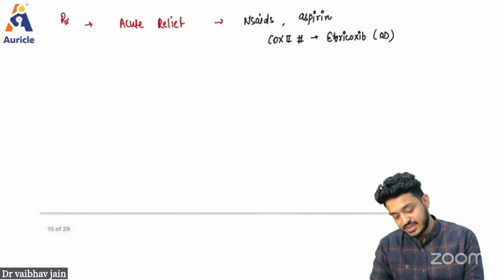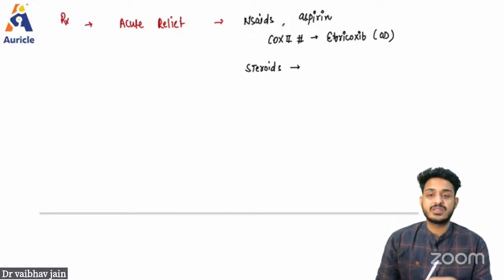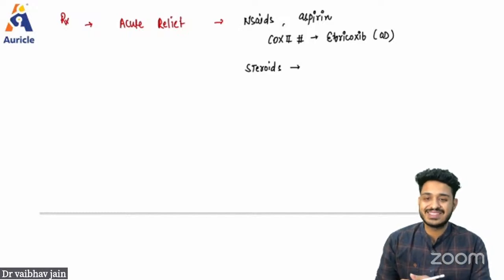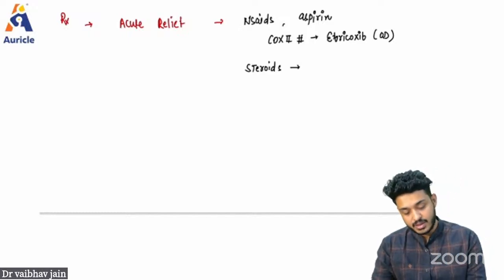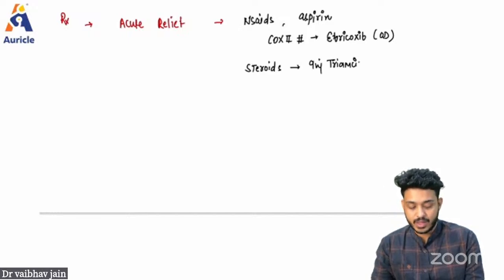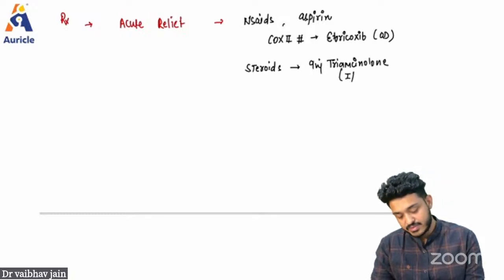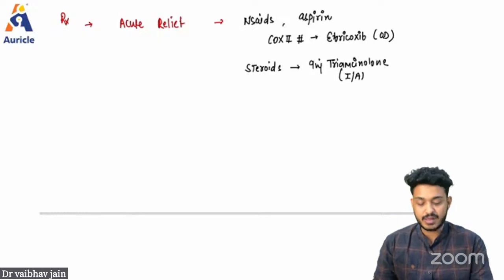Even if this is not working, then you can give steroids to the patient, because steroids are the choice in autoimmune diseases, right? So you can use an injection of triamcinolone, an intra-articular injection to the small joints.